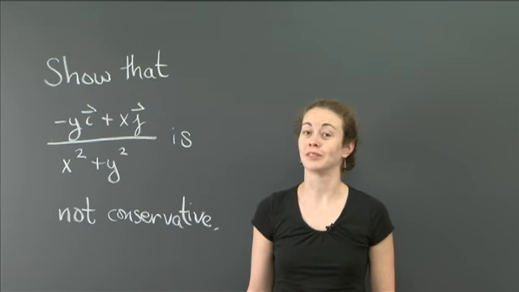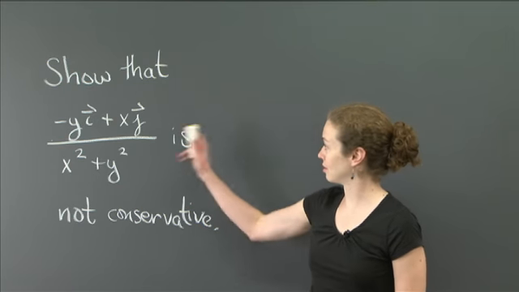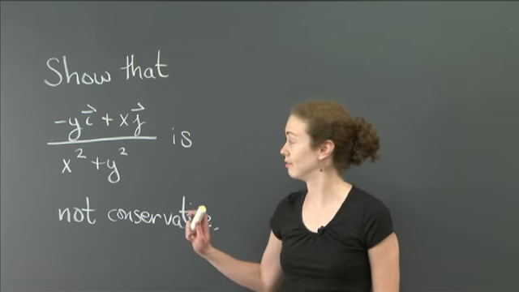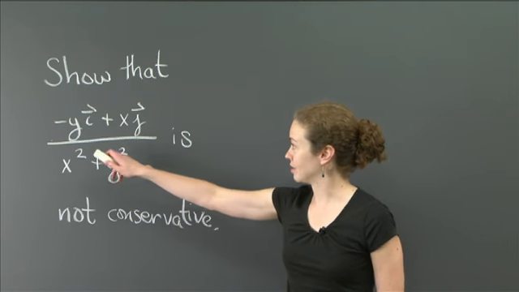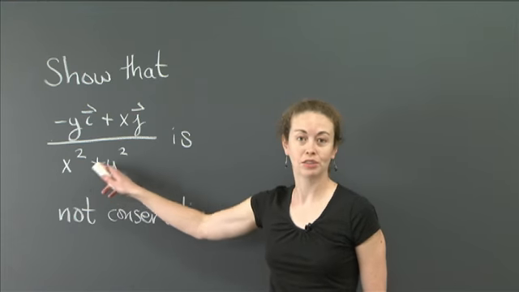Welcome back to recitation. In this video, I want us to work on the following problem, which is to show that this vector field is not conservative. And the vector field is minus y i plus x j, all divided by x squared plus y squared.